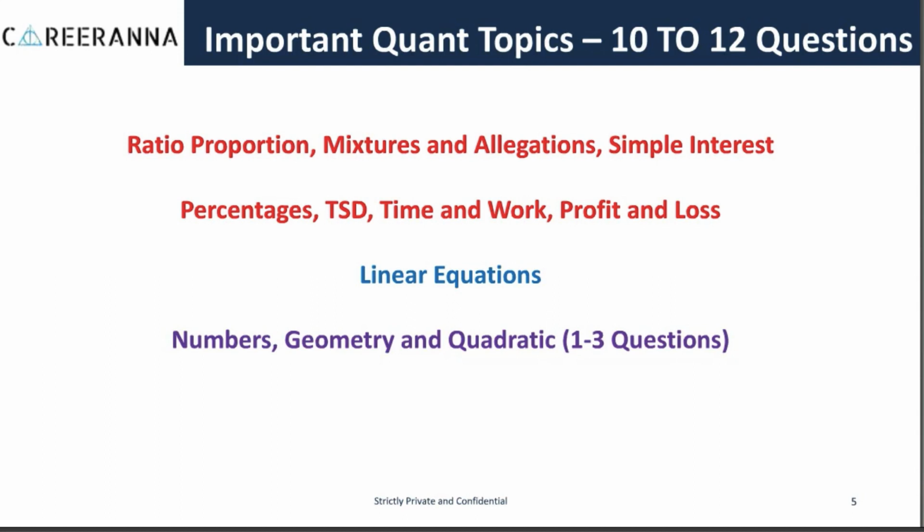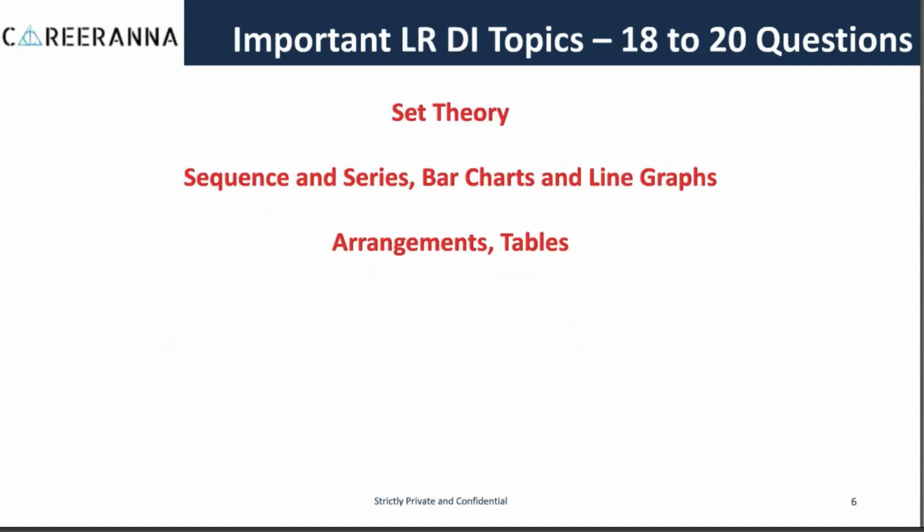Thus, if you are a person who is not very strong with Quant but is aiming for TISSNET, then you don't need to spend a lot of energy on numbers, geometry and quadratic. Rather, you can focus your energy on the topics from arithmetic and linear equation, and you should be all good to score high in the exam.